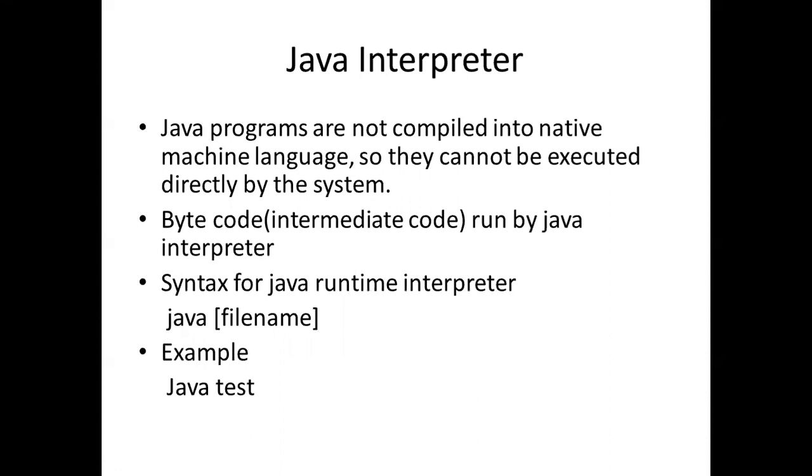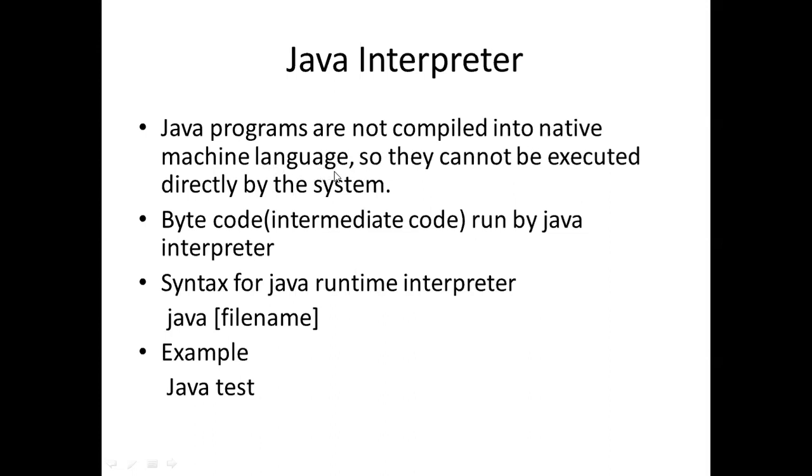Our next topic is Java interpreter. Java programs are not compiled into native machine language, so they cannot be executed directly by the system. As we discussed in previous slides, a Java program is firstly converted into bytecode, and then that bytecode will be converted into machine language.